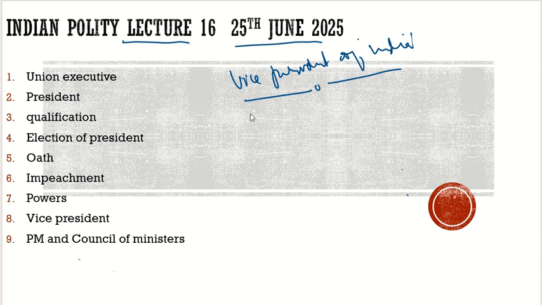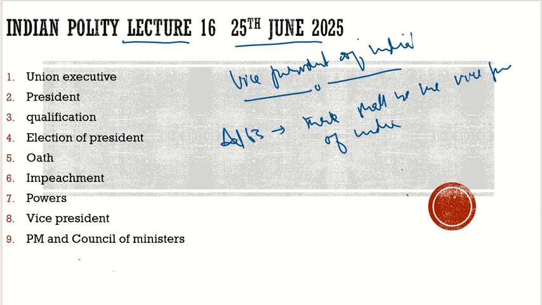Now let's discuss the Vice President. It is Article 63 of the Indian Constitution, which talks about it: there shall be the Vice President of India. So this is also an important office, but it is not as important as the office of the President. There shall be the office of the Vice President of India.